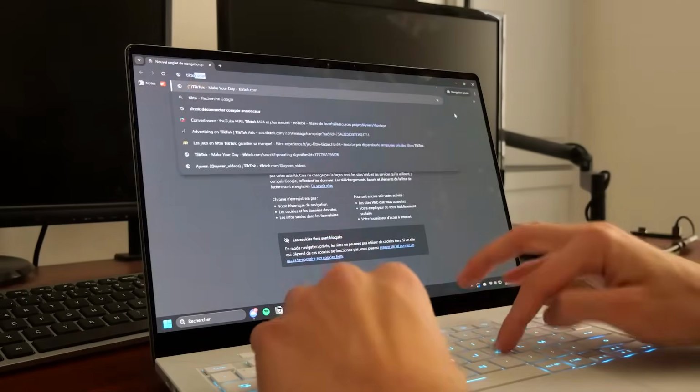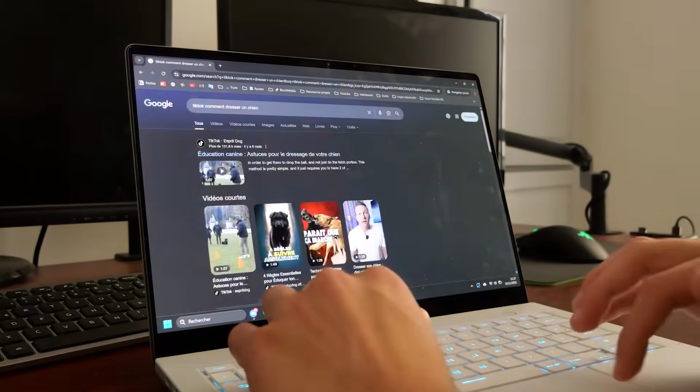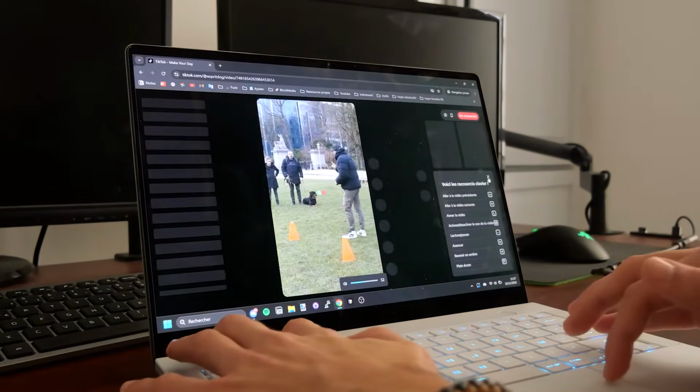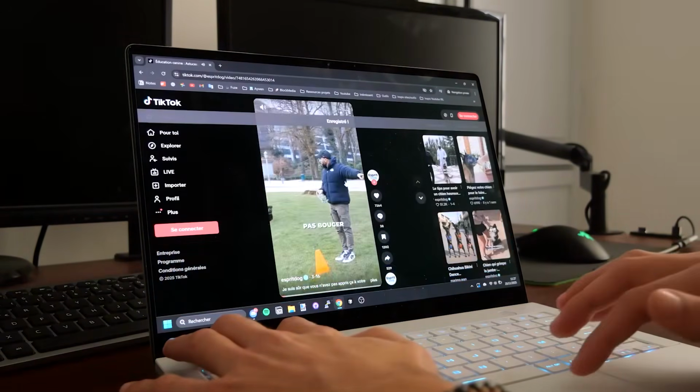For example, suppose I actually had a dog. If I regularly watch videos on how to train your dog, well, the algorithm is going to suspect that I have a dog, and so naturally it would show me ads for dog food. In this case, believe me, that's not going to happen, unless my phone is listening to me.